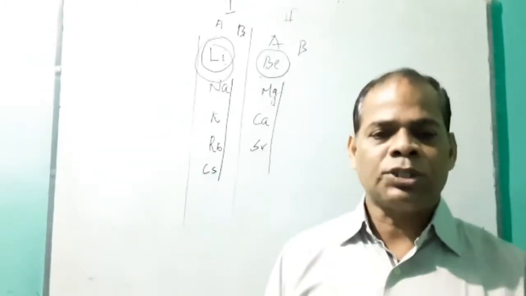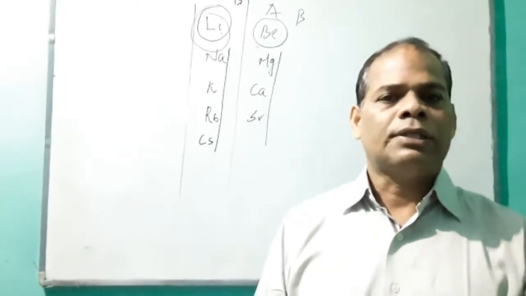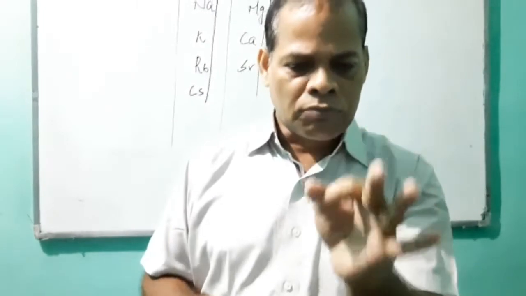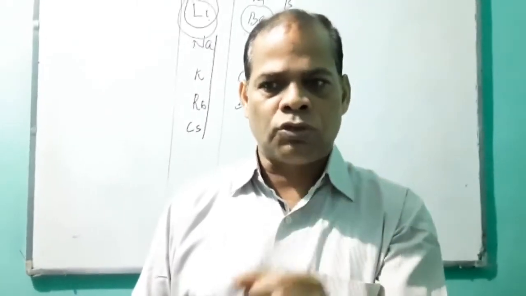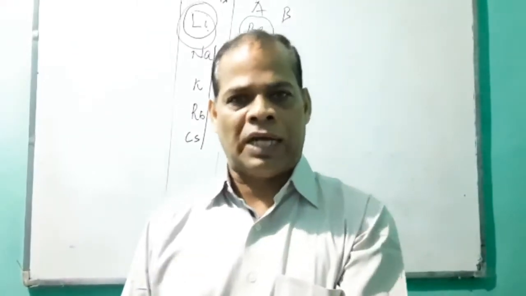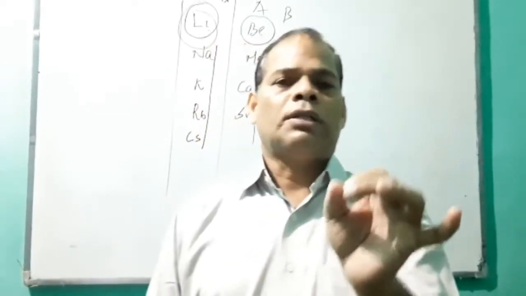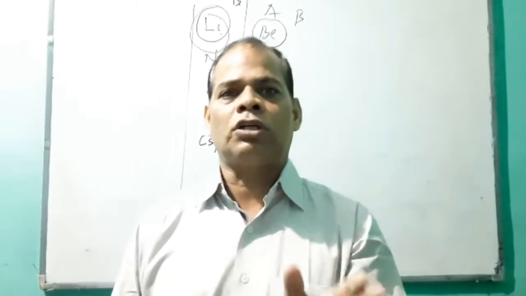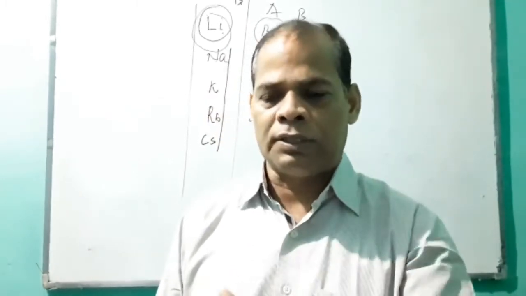So the very first thing is the position of hydrogen. It is still a matter of question. The position of hydrogen in Mendeleev's periodic table has not been placed properly.